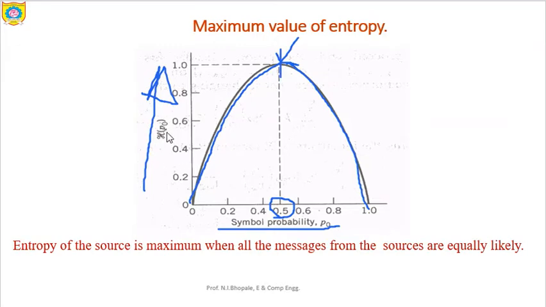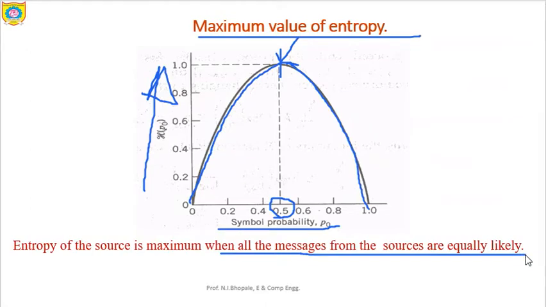So from this particular graph we can conclude that the entropy of the source is maximum when all the messages from the source are equally likely, that is equiprobable.